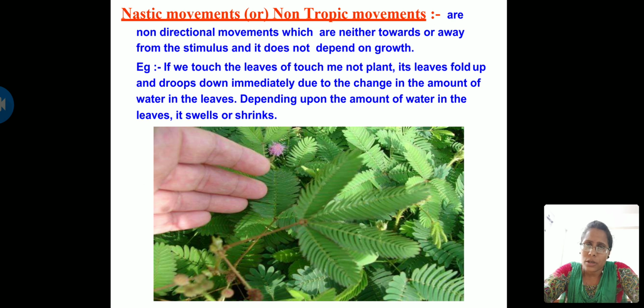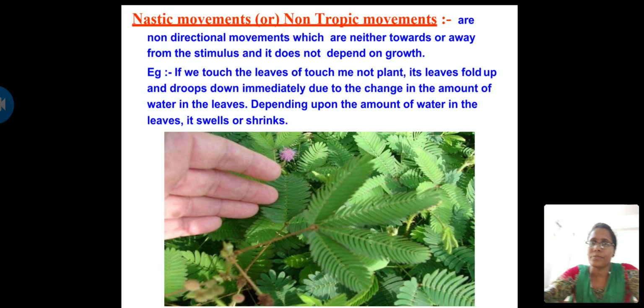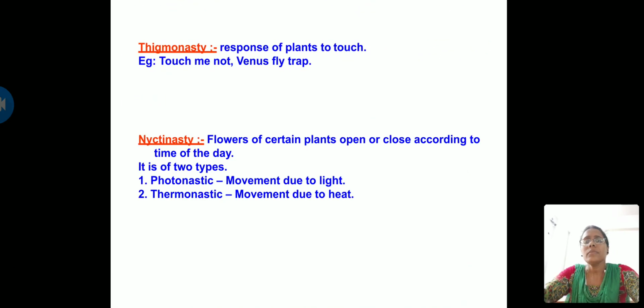Non-tropic movements are of various types. Let's see what those are. Thigmonasty. I told you already, thigmo is nothing but the sense of touch. So this is the response of plants to touch. An example, as I told you, is the touch-me-not, and another is the Venus flytrap, or you can say the pitcher plant also.